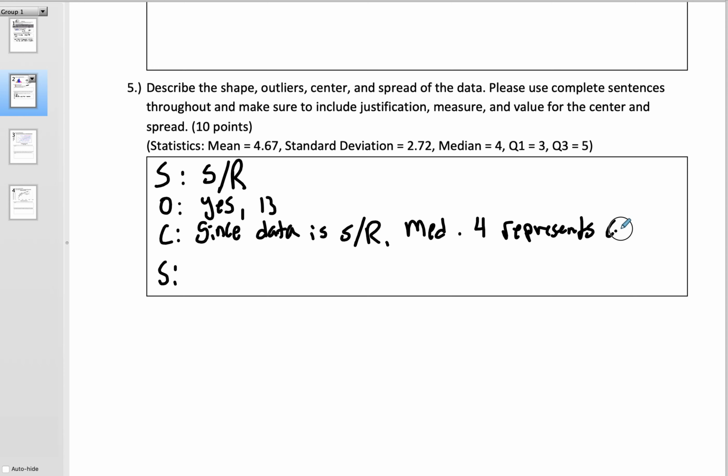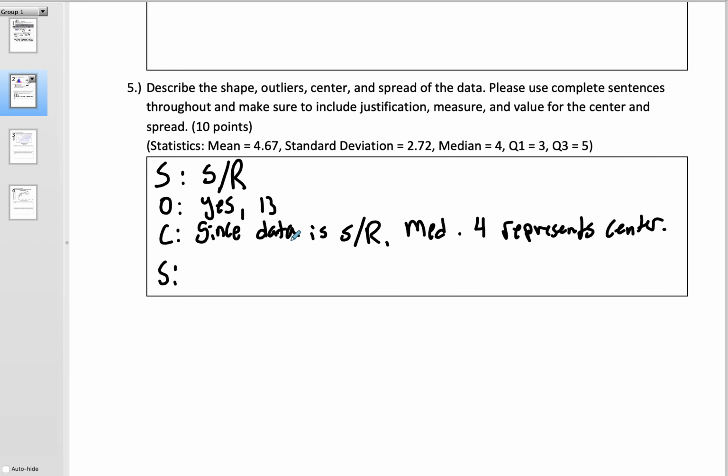I'm going to write represents center. Okay? So why, what's the value? Right? I also saw a good example. The median of 4 represents the center because the data is skewed right. That's fine. You said the measurement, you said the value, you gave the reason. Perfect. The order, as long as it's a coherent sentence, I don't care how you hit those three.